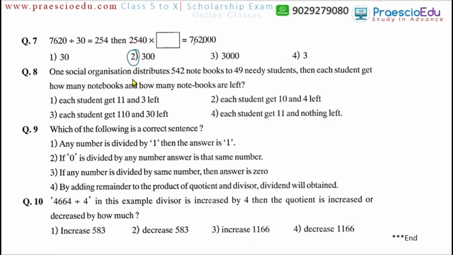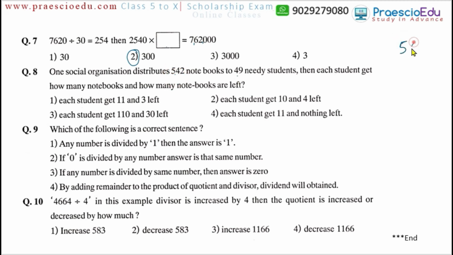Now question number 8. One social organization distributes 542 notebooks to 49 needy students. Then each student gets how many notebooks and how many notebooks are left? Total students are 49, and the notebooks are 542.